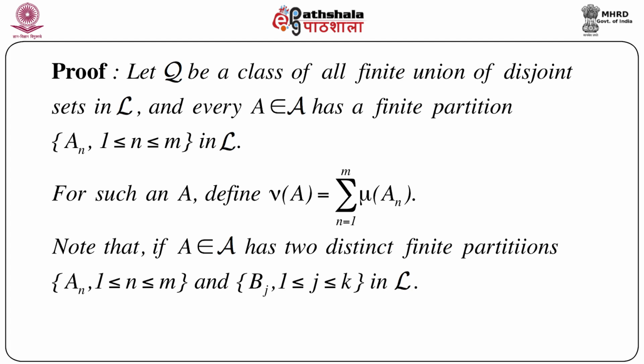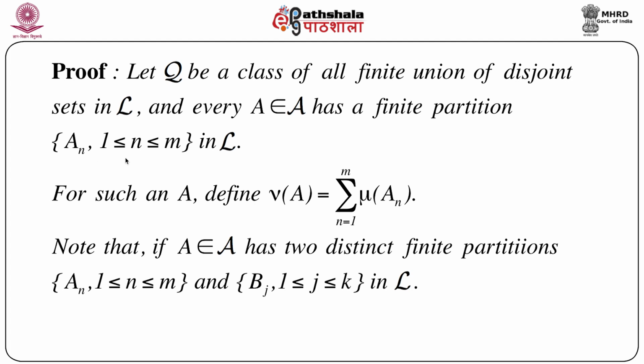And every capital A that belongs to script A has a finite partition An, n equals 1 to m, in L. That means when script A is being generated from L, if we take a set from A, we will always find a finite partition of this set, An.